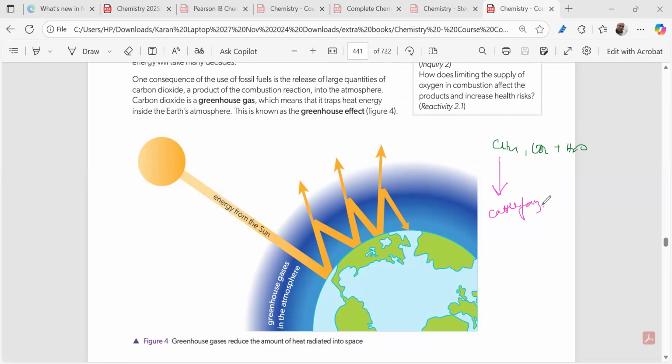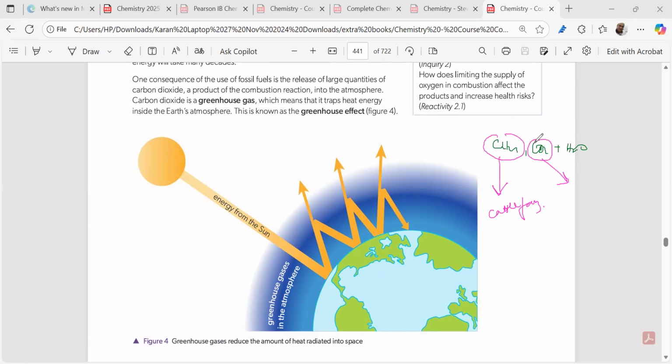Carbon dioxide comes from where? Carbon dioxide comes from the emission of combustion: your cooking, your bus, your car, all the modes of transport which use petrol and diesel. So these two are the important contributors.